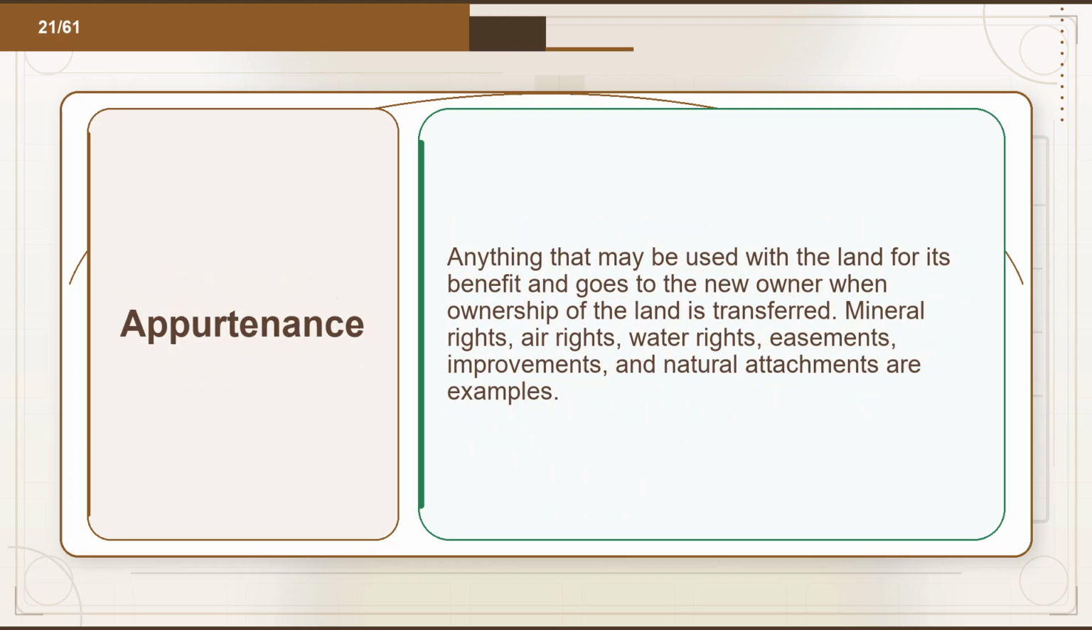Flashcard 21. Term: appurtenance. Definition: anything that may be used with the land for its benefit and goes to the new owner when ownership of the land is transferred. Mineral rights, air rights, water rights, easements, improvements, and natural attachments are examples.